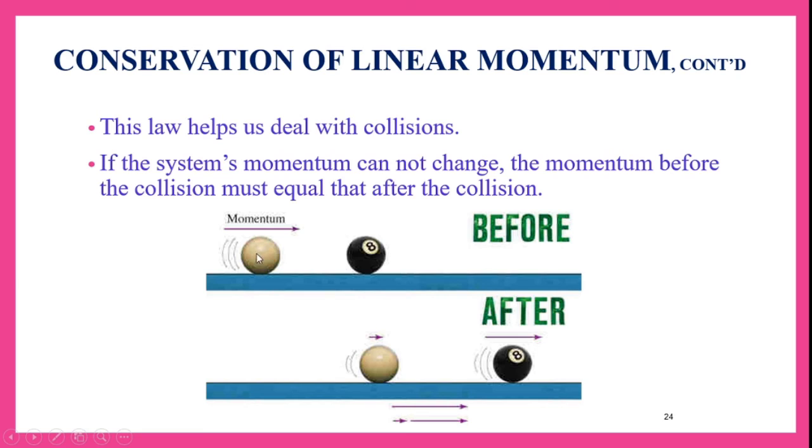Let us suppose the black ball is at rest, but when the white ball hits the black ball, the white ball moves forward and the black ball also starts moving. So the total momentum of the system before the collision and after the collision does not change. This is called conservation of linear momentum.